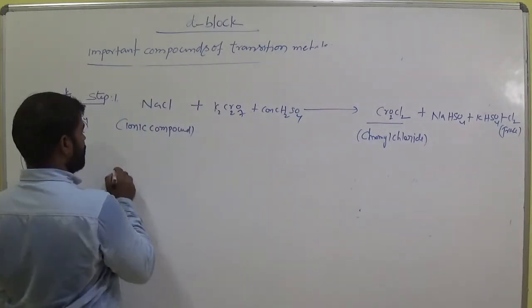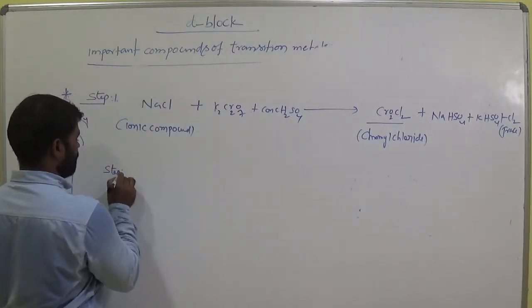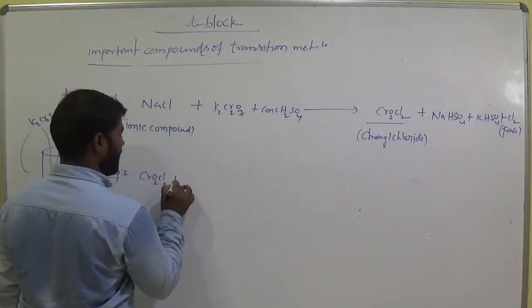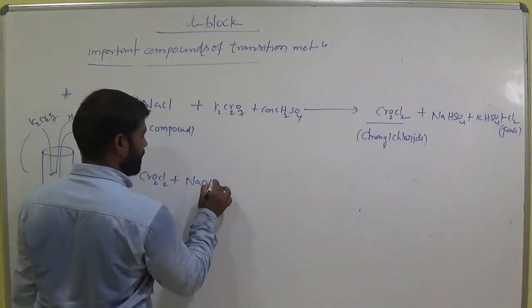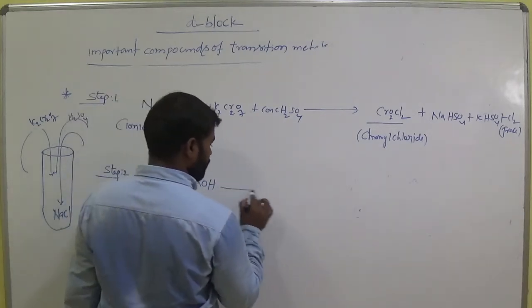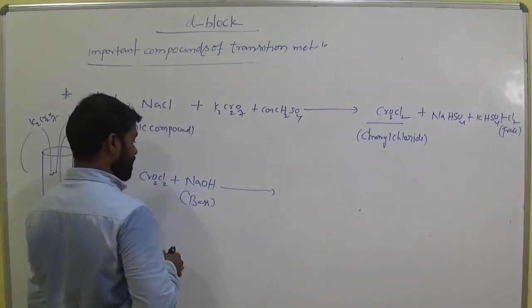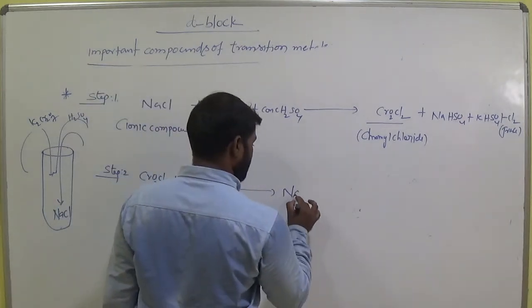Okay. Now in the step 2, that formed chromyl chloride treated with NaOH, sodium hydroxide, which is called strong base, it produces, now it gives sodium chromate.